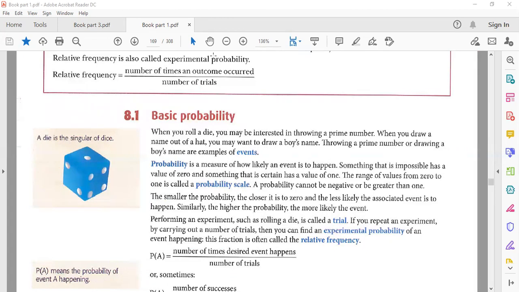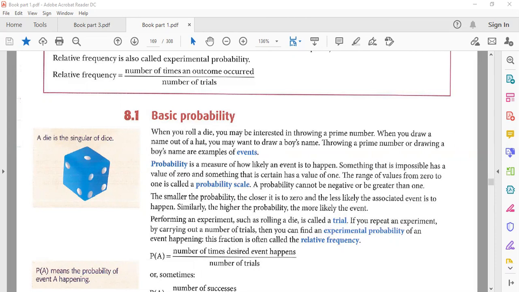Actually, what is probability? The definition is the measure of how likely an event is to happen. Anything that happens, that is called probability. Something that is impossible has a value of 0, and something that is certain, meaning 100%, has a value of 1. The range of values from 0 to 1 is called the probability scale. So the probability cannot be negative or greater than 1.